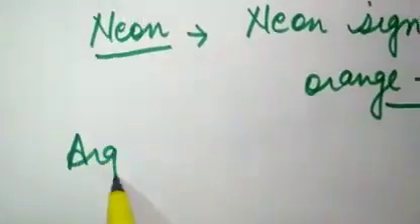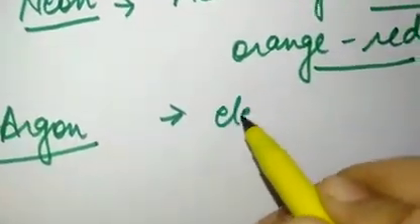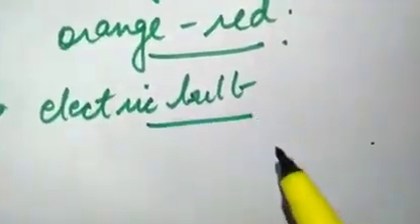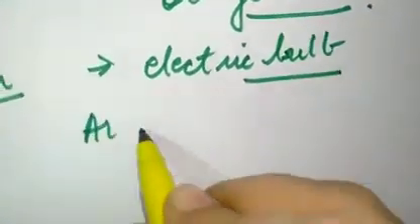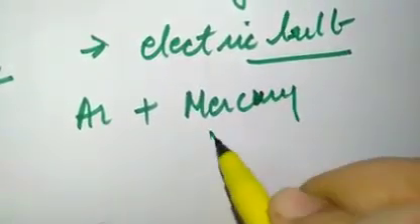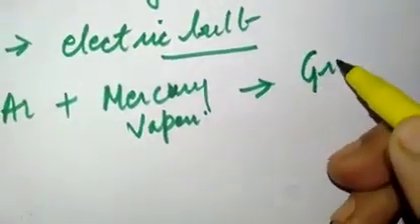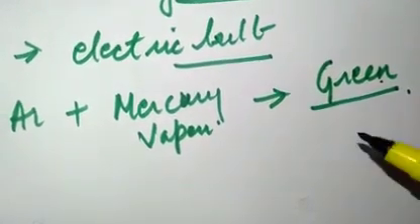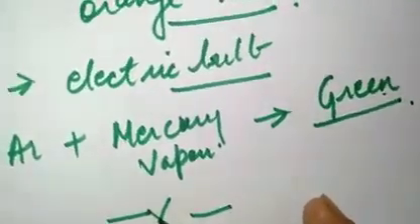Then is argon. Argon is also a noble gas. Argon is used to fill electric bulbs. The gas that is filled in bulbs is argon. And when argon is mixed with a little mercury vapor, then it glows with green light. So it is also used in advertisement signboards, and all these are the uses of noble gases. I hope all of you have understood the chapter well.